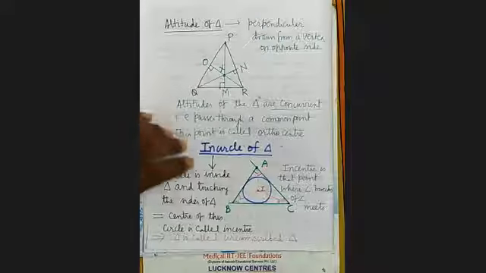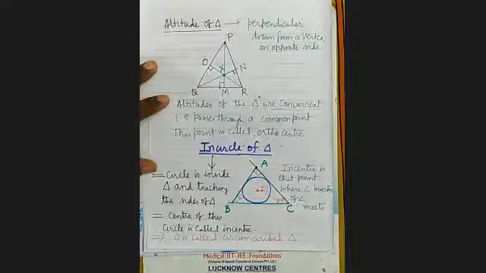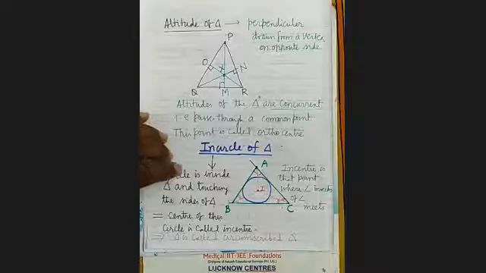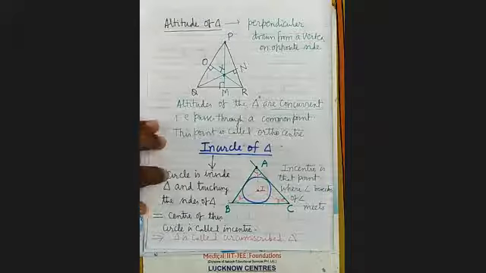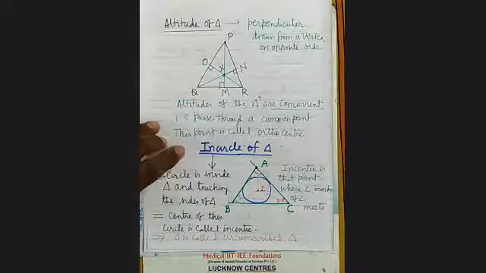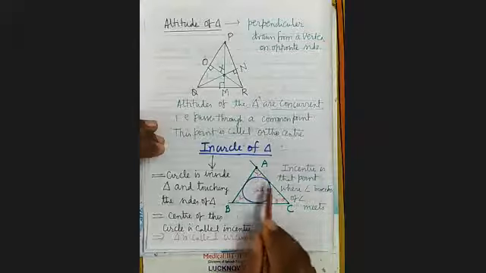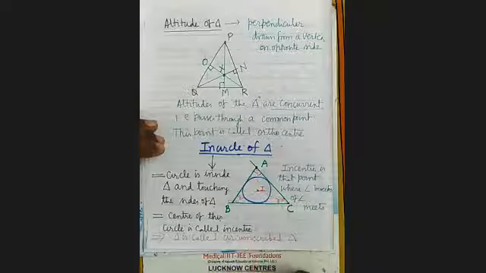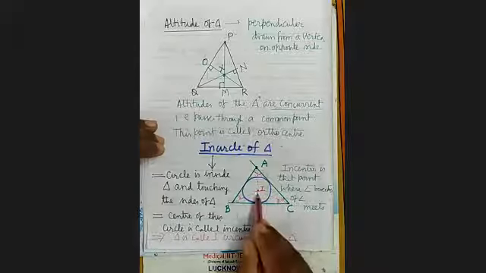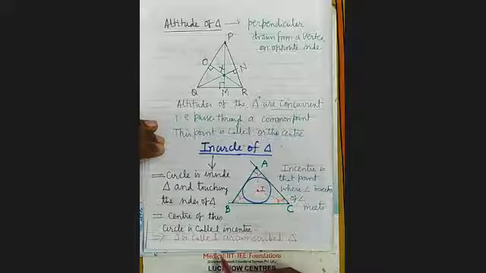So this point is clear. What is in circle? Circle which is drawn inside the triangle in such a way that it touches the sides of the triangle. Its center is called the in center. In center is that point where angle bisectors of angle meet. जहां पर angle bisector meet करे.